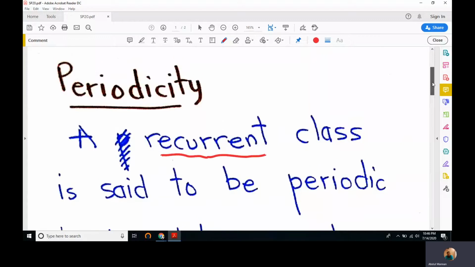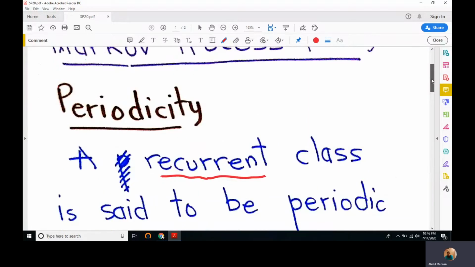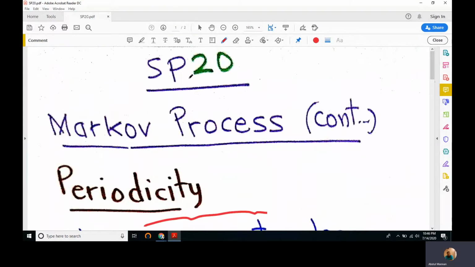In this lecture, we will study periodicity. For more about recurrent and transient states, you are referred to my previous lectures, SP19 and SP18.